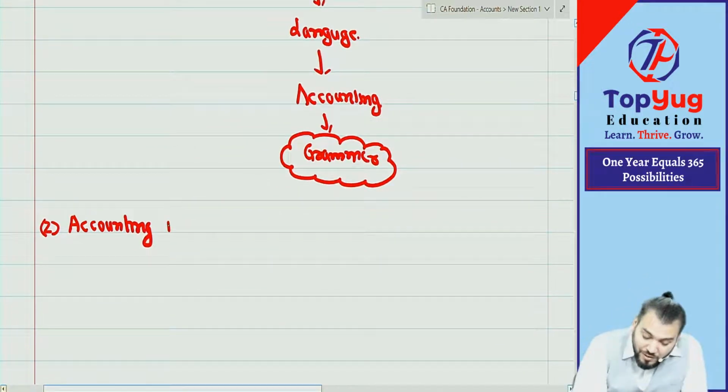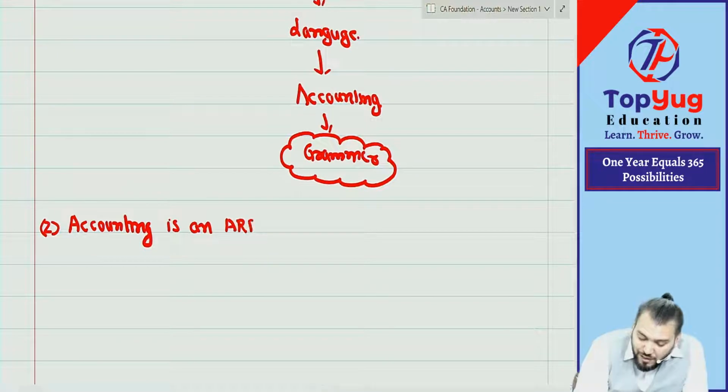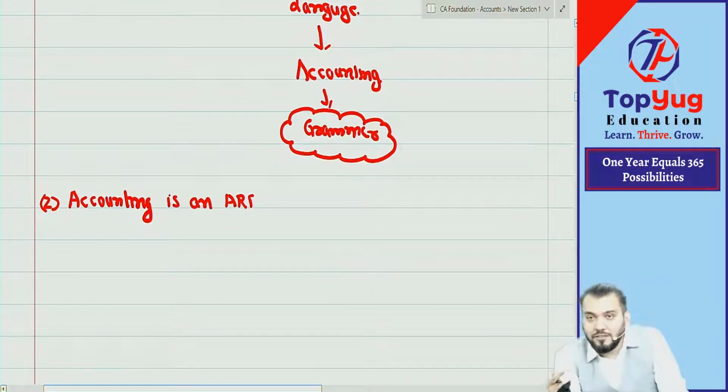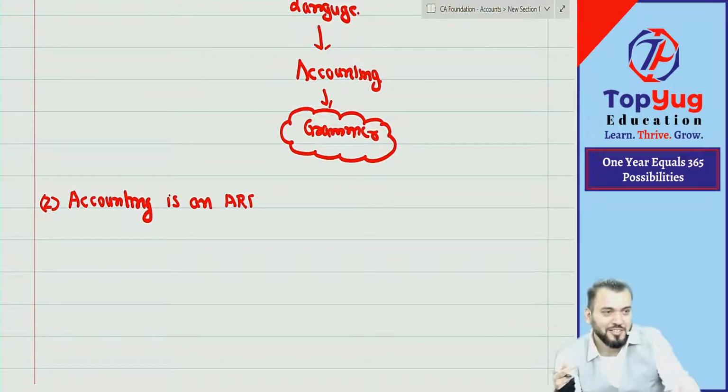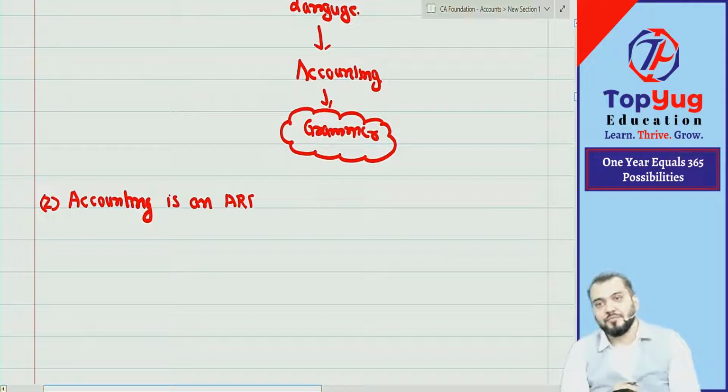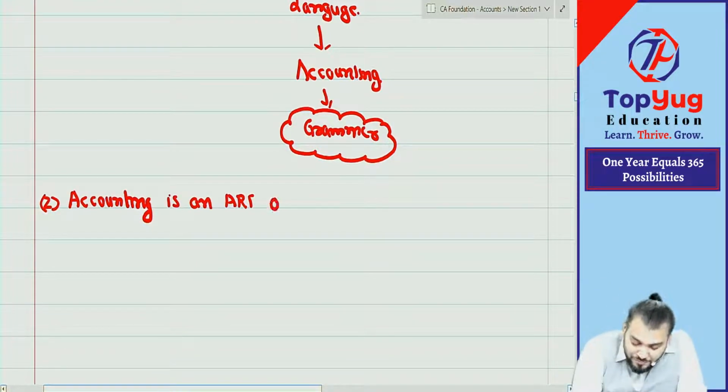Accounting is an art. Art means what? In Hindi we say kala. Any other language you know? Skills, you know in English. So art means skills, skills means kala. Okay, so accounting is an art. Art of what?